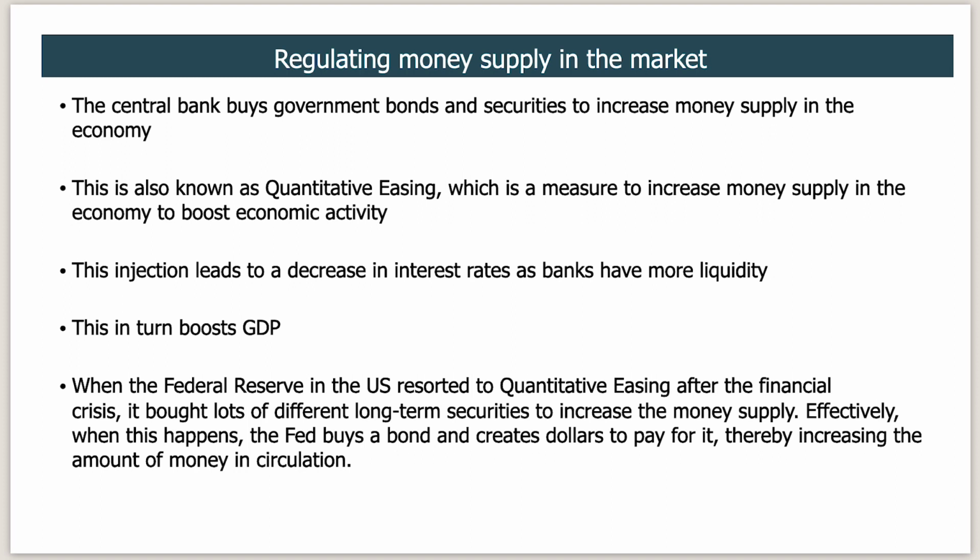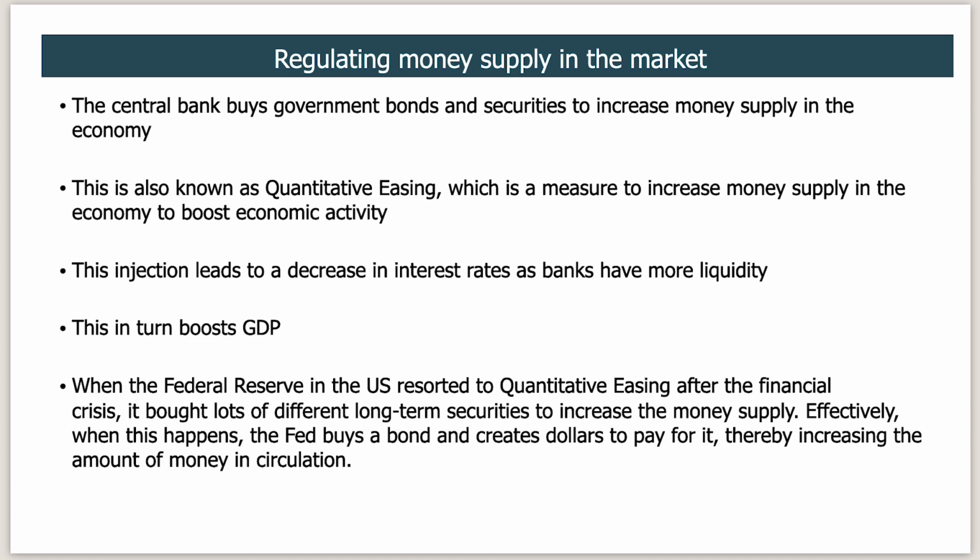This injection leads to a decrease in interest rates as banks have more liquidity now, because they have more money and they want people to take that money. They want to release that money in the economy, so they have to make the interest rates low. So that is how they behave. This in turn boosts the GDP.